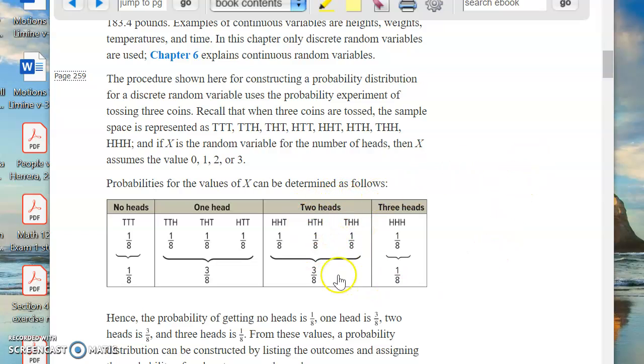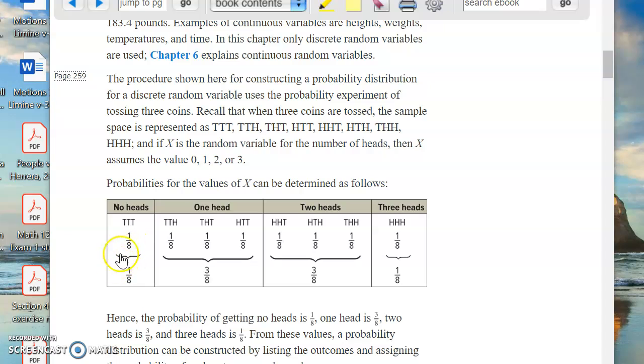Here's tail, head, head. So there's 2 heads there. How many ways can you do that? Well, here's one way, here's another way, here's another way. There's 3 ways of doing that. Over here, to get 3 heads, there's only one way. Over here, there's only one way to get 0 heads, and the only way you can get 0 heads is by getting all tails. So tail, tail, tail. There's one way of doing it. So that's the number of successes on top, the number of possibilities in the sample space.